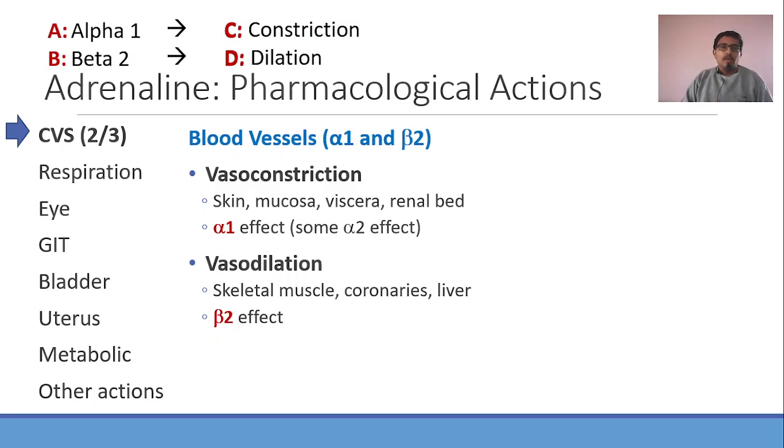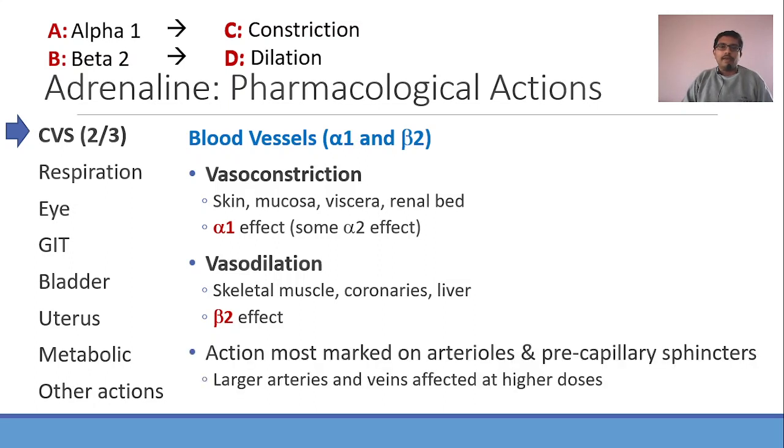Now all these effects, vasoconstriction and vasodilatation, are happening in arterioles and precapillary sphincters. Adrenaline does not have that much effect on larger arteries and veins at normal physiological doses. Only in higher doses will it affect the arteries and veins. So I hope this part is very clear to you, what adrenaline does on different blood vessels in the body.